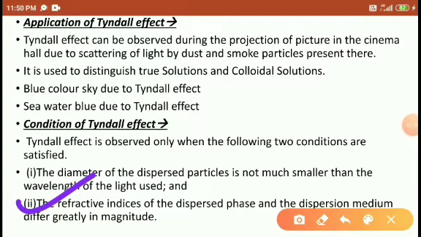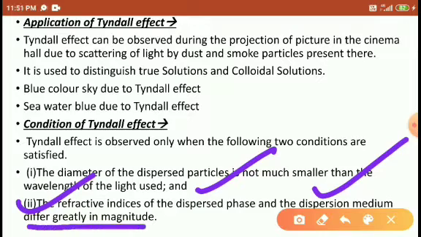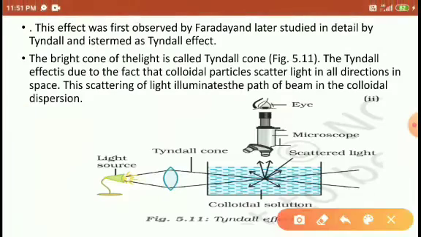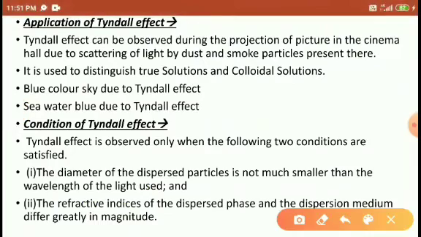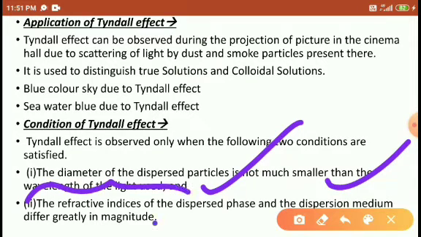Second, the refractive indices of the dispersed phase and the dispersion medium must differ greatly in magnitude. The dispersed phase particle size and the dispersion medium particle size are different here. That's why the refractive indices are different here.